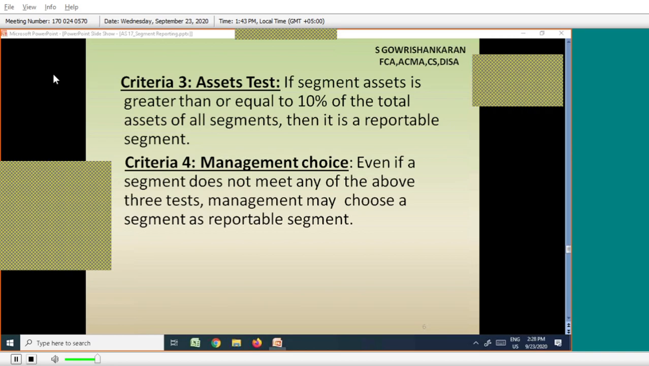What they are trying to say is, after reporting all the segments, that is, the reportable segments, you have to compare the external sales.